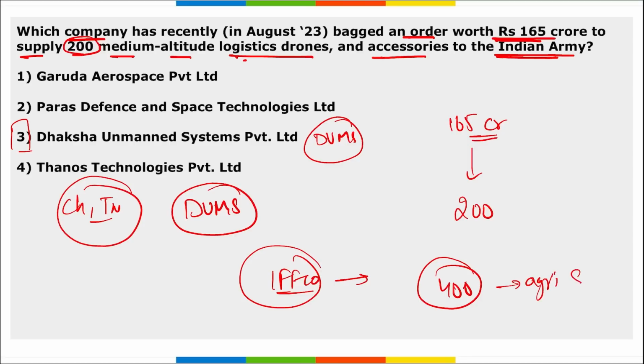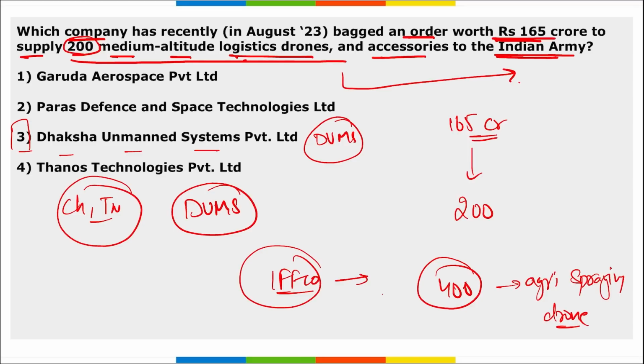Right, agriculture spraying drones. So we are seeing two contracts here for Dhaksha Unmanned Systems. One is for 165 crore rupees, for 200 medium altitude logistic drones for the Indian Army. And the second order is with IFFCO for 400 agriculture spraying drones, and these are set to be delivered in the next 12 months.